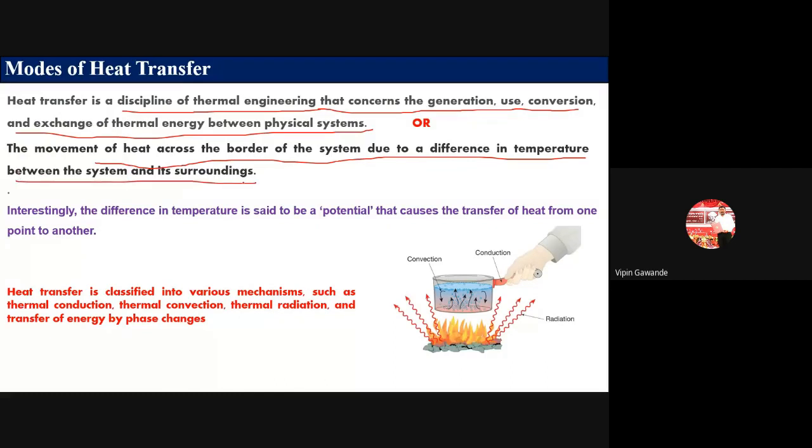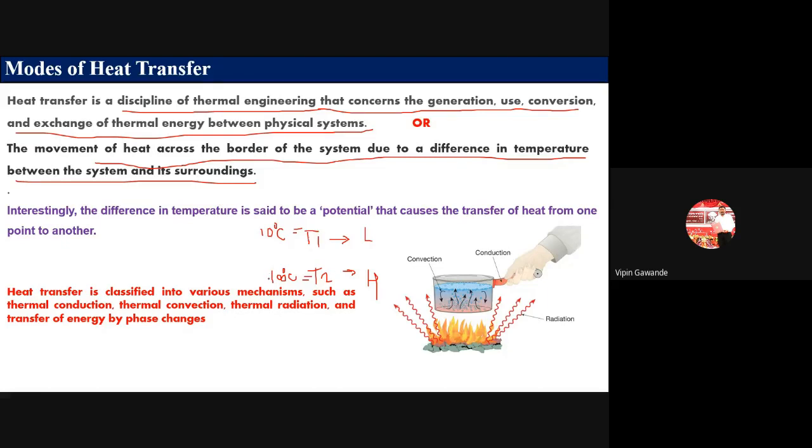due to temperature difference between the system and the surrounding. Okay, so we know that whenever there is a difference between the temperature, T1 and T2, suppose T2 temperature is 100 degrees Celsius and T1 temperature is 10 degrees Celsius. So there is a temperature difference between system and surrounding.